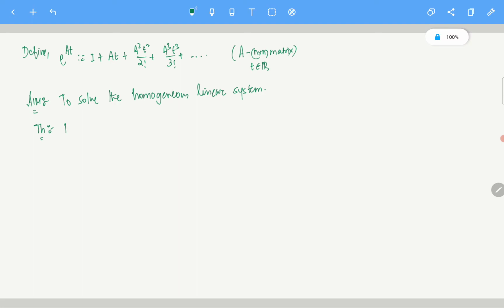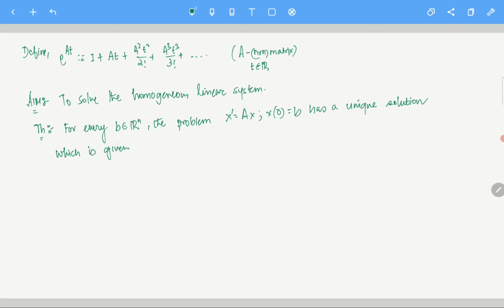For every B in Rn, the problem x prime equals Ax, and x at the point 0 is B. We discussed this thing in the discussion class also this Monday. Clear? That has a unique solution, which is given by the formula,